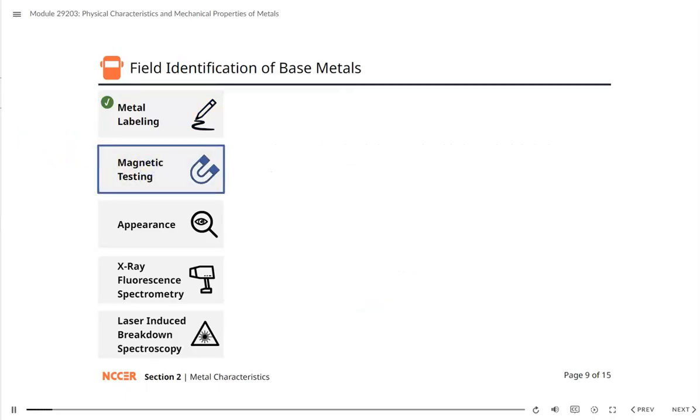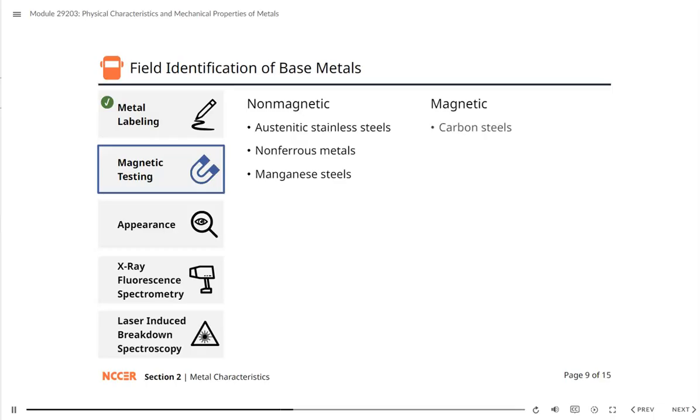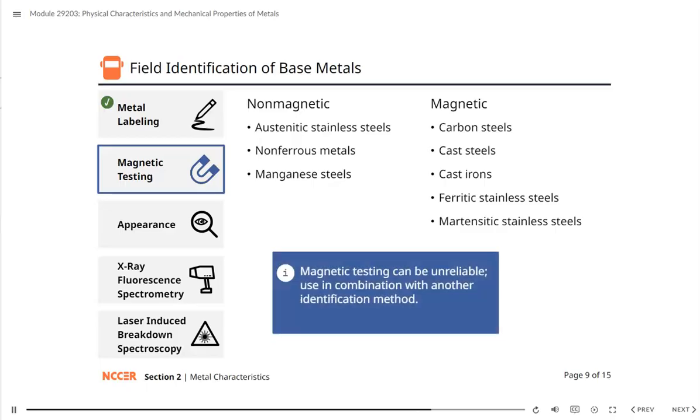When using magnetic testing, a magnet is held near the metal to be identified. If the metal is not attracted to the magnet, the metal is likely a type of non-magnetic metal, such as austenitic stainless steel, non-ferrous metal, or manganese steel. A magnetic metal, such as carbon steel, cast iron, ferritic stainless steel, or martensitic stainless steel, is attracted to the magnet. Keep in mind that magnetic testing can be unreliable at times, so it should be used in combination with another identification method.